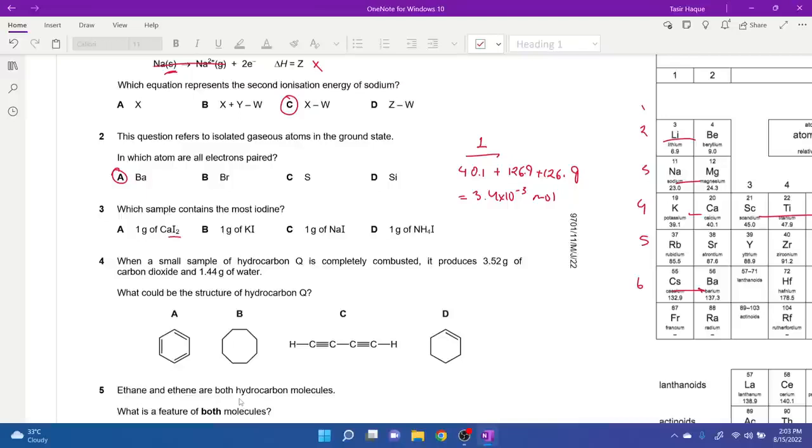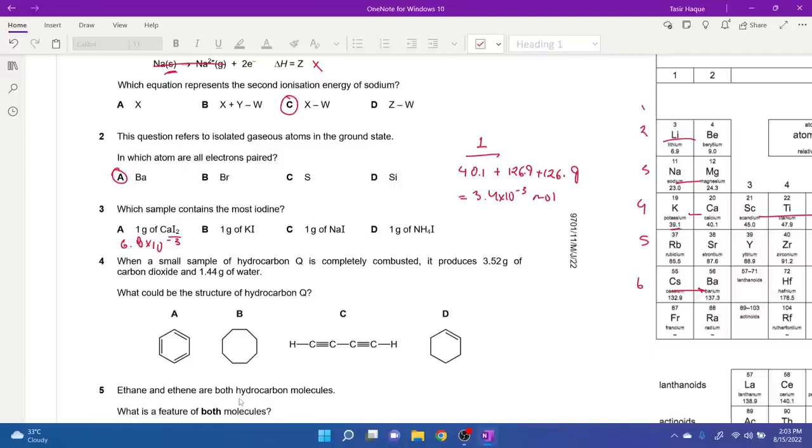Now, how many iodine atoms do we have? Basically, we can consider it in terms of moles. If you multiply this by 2, you're going to get the moles of iodine as 6.8 times 10 to the power minus 3. So you have 6.8 times 10 to the power minus 3 moles of iodide for A. Okay, let's go to option B, potassium iodide.